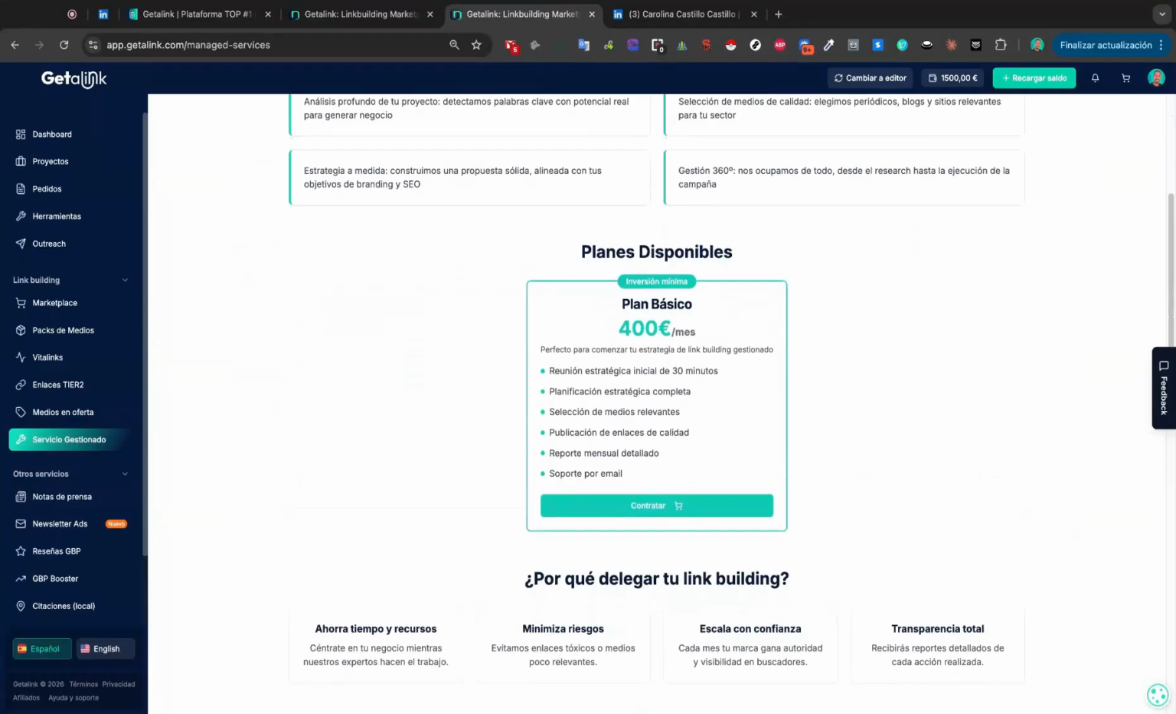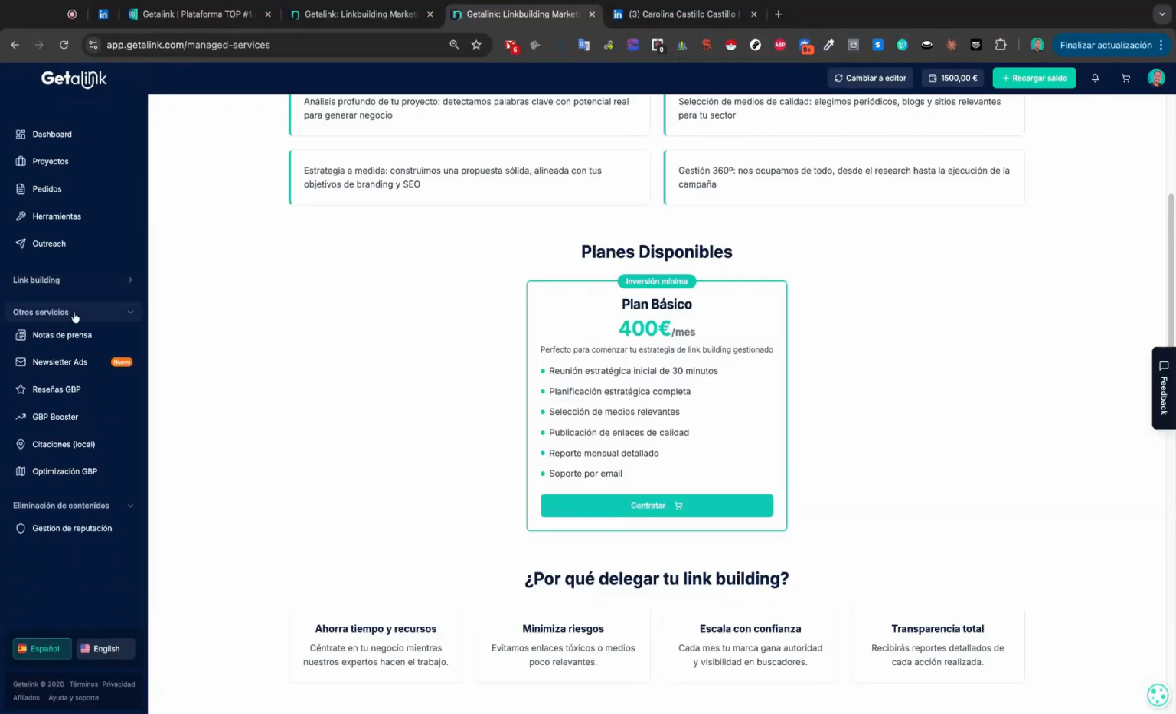The managed service, in case you want us to handle the entire link building strategy for your clients or your own, we could do it starting from 400 euros a month. It's not 400 euros a month for us, plus the link investment, but rather those 400 euros a month would already go toward those links, okay? So, just keep that in mind.